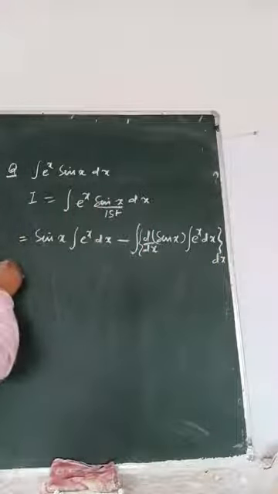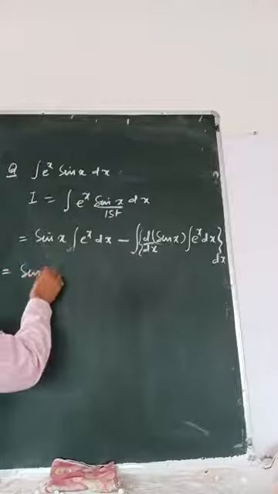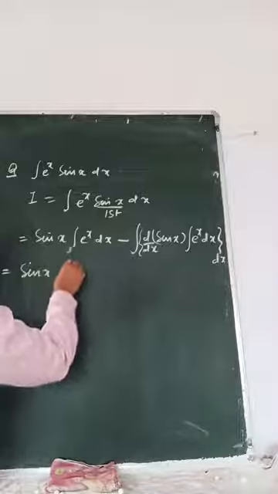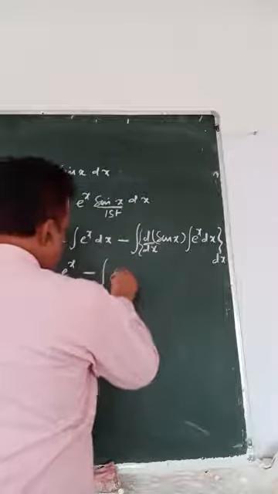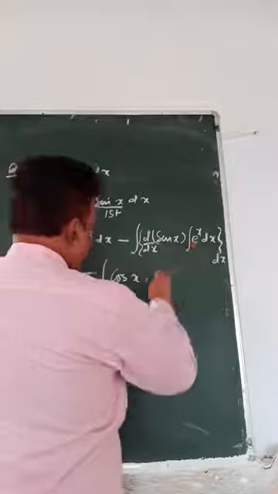So sin x e to the power x, minus integration of cos x e to the power x.